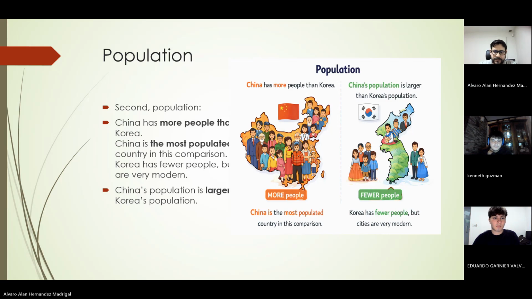Population. Second, let's talk about population. China has many more people than Korea. It has over 1.4 billion people, so it's the more populous country in the comparison. Korea has fewer people, but its cities are more organized. China's population is larger than Korea's population, but Korea has better organized cities.